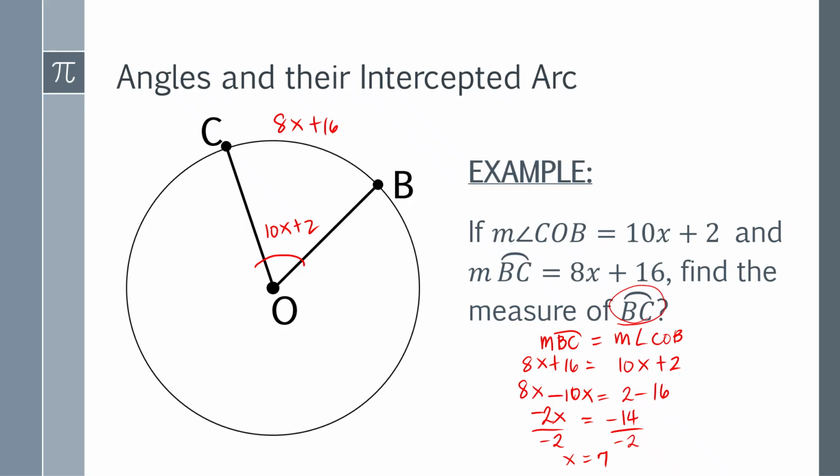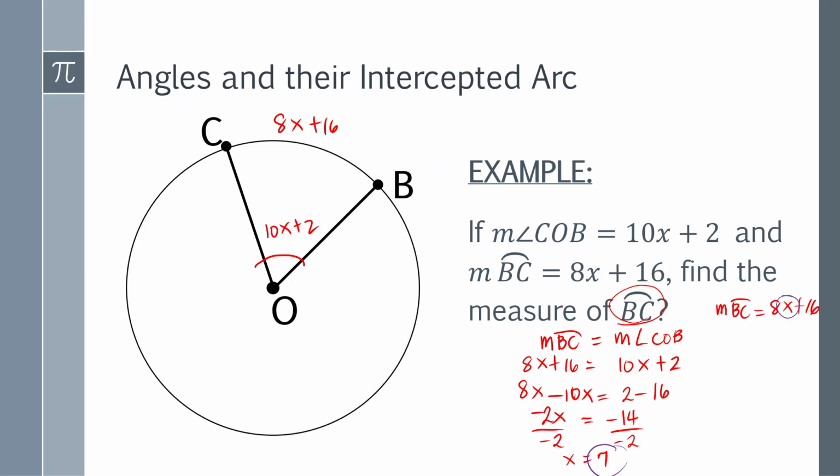The measure of arc BC is actually equal again to 8x plus 16. Now, to find the measure of arc BC, what we are going to do is substitute the value of x, which is 7, to the measure of arc BC.